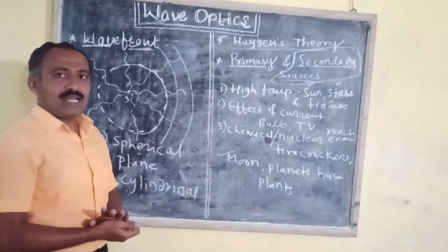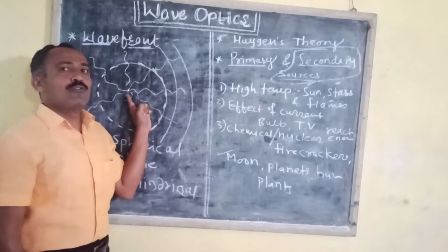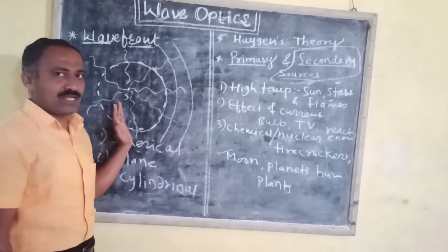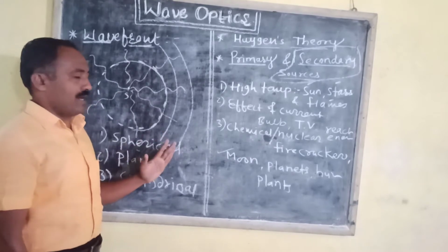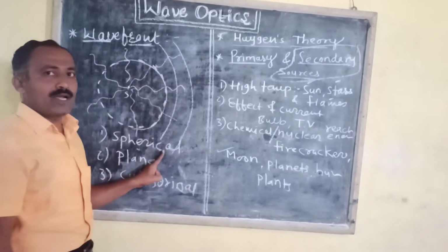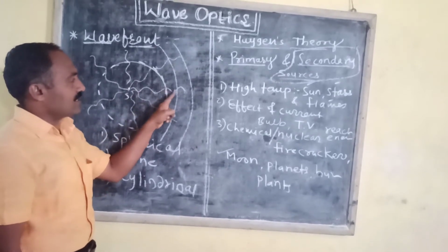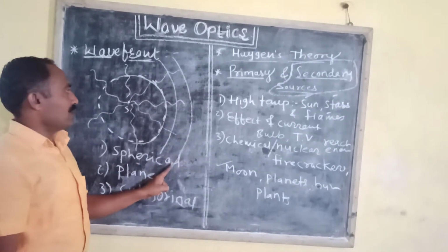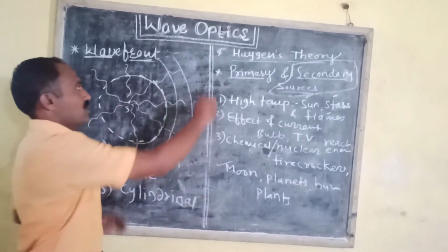The waves emitted from the source of light or the source of sound, which travel in all possible directions, that is in three dimensions, are called spherical waves. And the wavefront originating from such spherical waves is known as a spherical wavefront. The wavefront originating from a point source of light at a finite, smaller distance is known as a spherical wavefront.